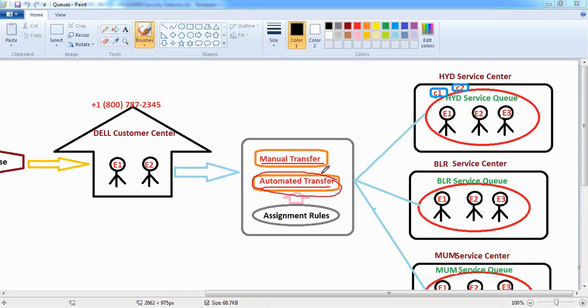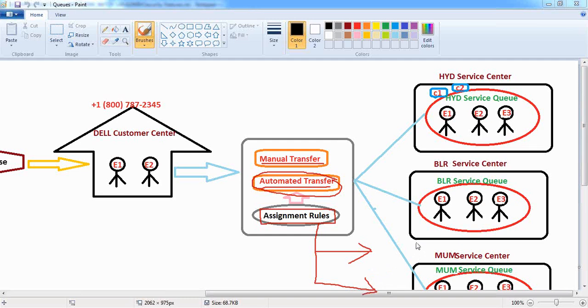With the help of these automated rules, we can transfer these case records or lead records to the respective queue based on conditions. For that, we configure the automated rules called assignment rules. With the help of these assignment rules, we can assign the records to the respective queue dynamically at runtime based on certain conditions. Again, we have two types of assignment rules available. The first one is lead assignment rules. The second one is case assignment rules. We'll see these features one by one.